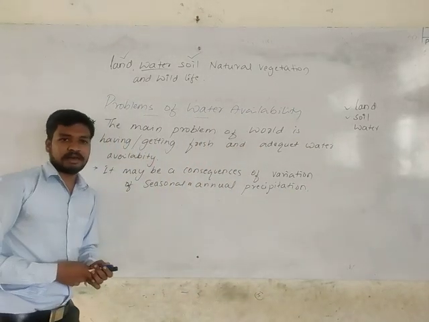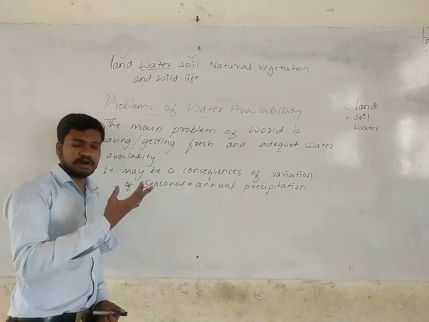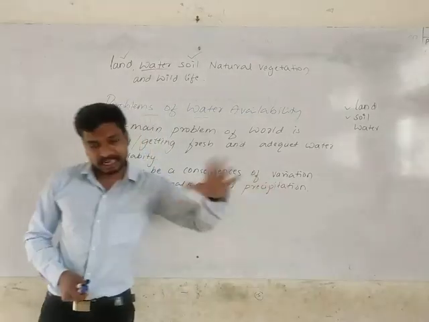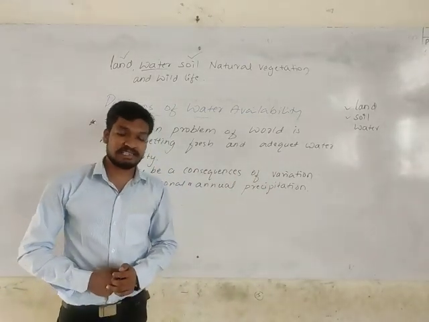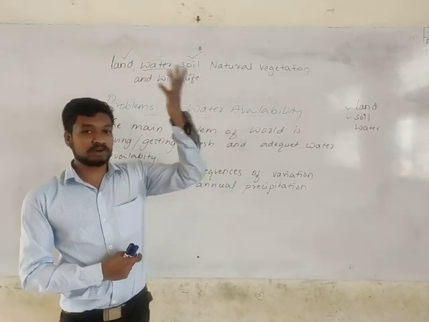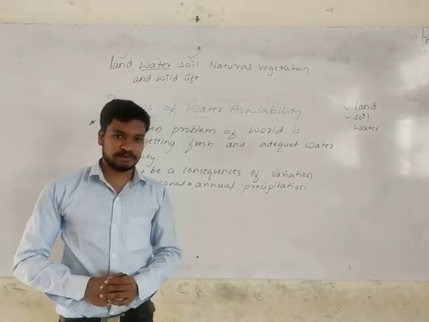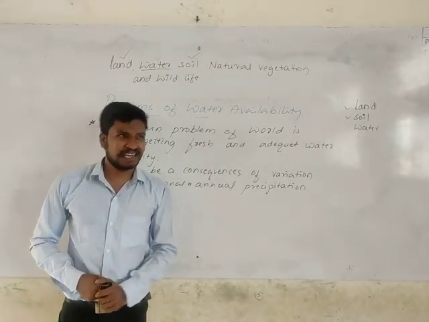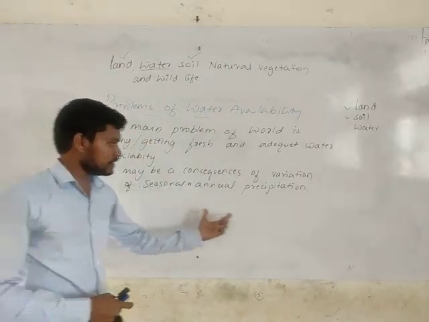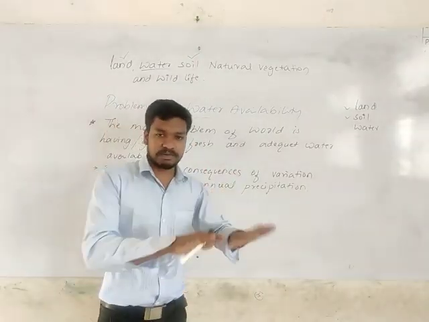falling of water. It may be in different forms, like fog. You'll get fog in the early morning. You'll get mist, fog, drizzling, rainfall. These are the forms of water where we get water from the height of the atmosphere. It falls on the earth's surface due to the gravitational force. So it's all called precipitation. Anything which falls on the earth's surface from the atmosphere is called precipitation. So this precipitation, mainly the rainfall, we are not getting everywhere over the earth's surface equally.